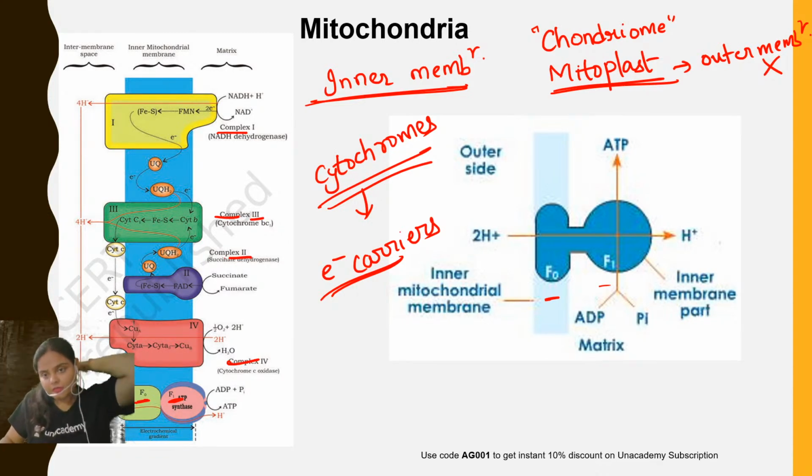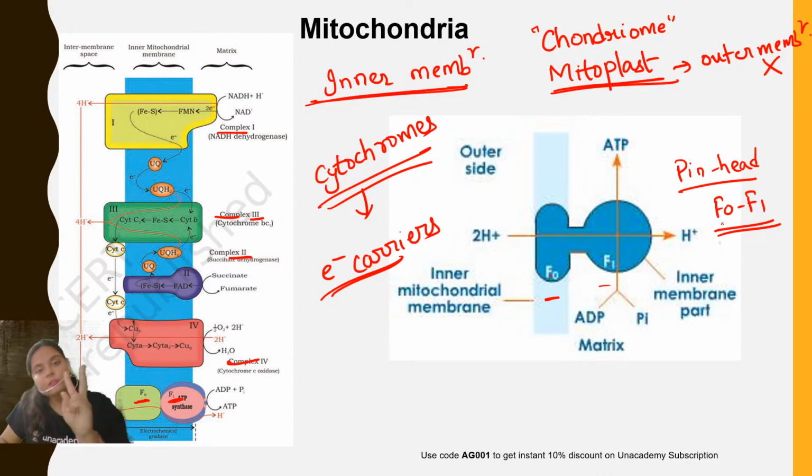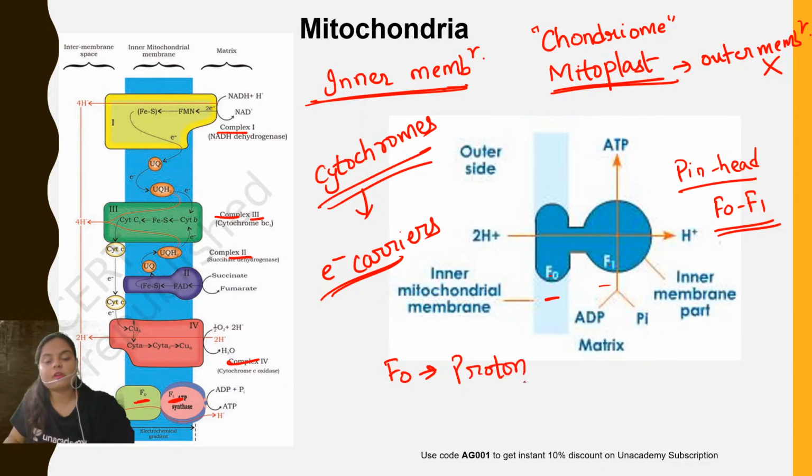In the inner membrane of mitochondria, there are certain pin-headed particles, and these pin-head particles are what? The F0 and the F1. Basically, the F0 F1 particle has two components. F0 is a proton channel or a proton pump. F0 is what? F0 is a proton channel.